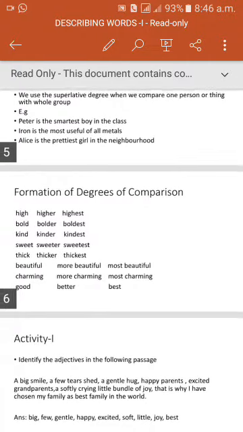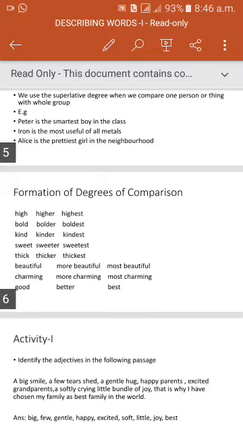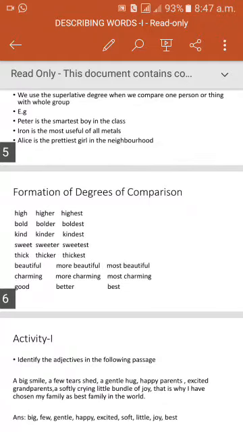I read the adjectives: high, higher, highest; bold, bolder, boldest; kind, kinder, kindest; sweet, sweeter, sweetest; thick, thicker, thickest. I am reading some adjectives that are not given in the slide PPT.